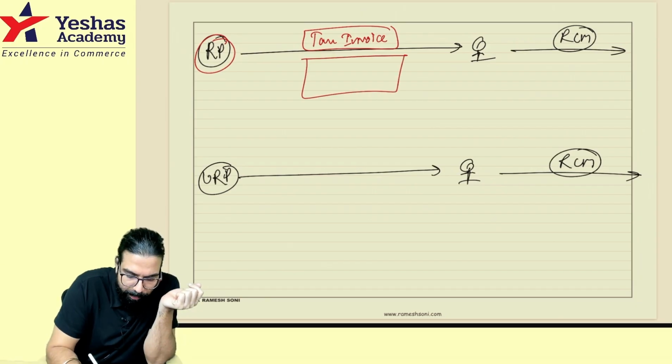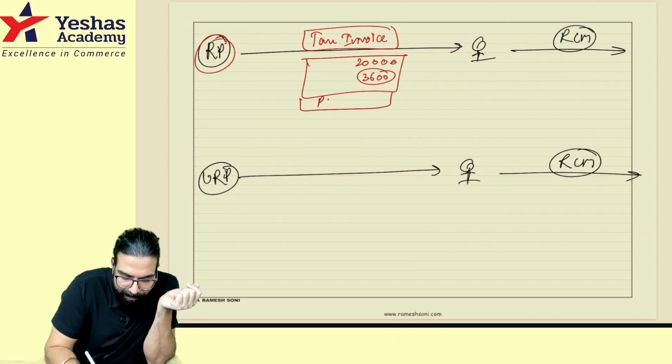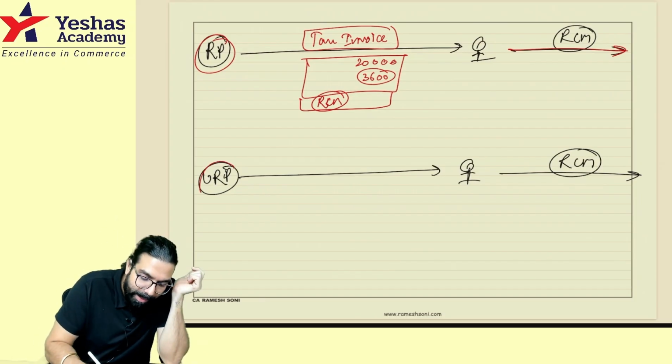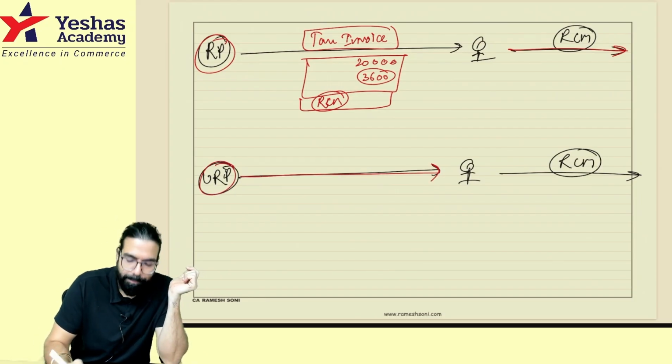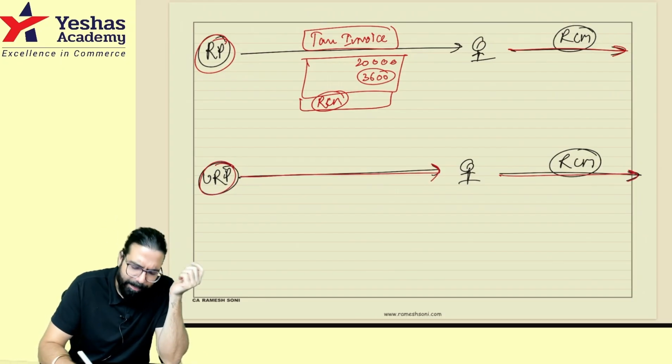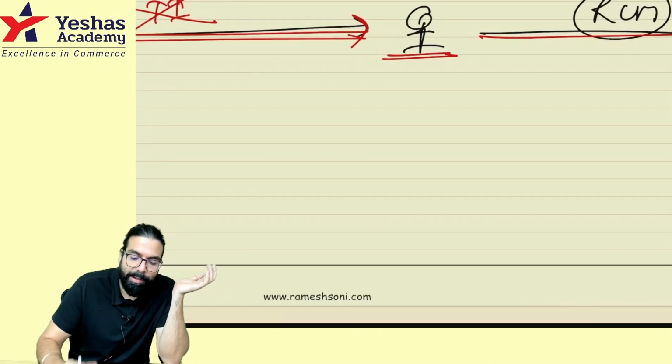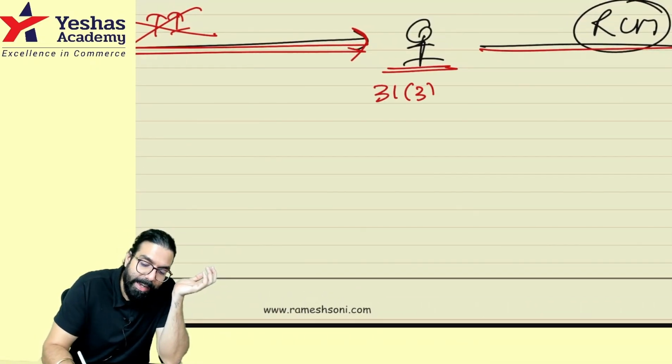He will say, sir, 20,000 rupees ka service, 3,600 GST, and he will say, pay the GST under RCM. And I should just pay GST under RCM. I don't have to make my own invoice. But sir, if an unregistered person is giving me a service and I have to pay GST under RCM, he will not give me a tax invoice. So I should myself make an invoice. That was told by 31(3)(f) that sir, you should make your own invoice,